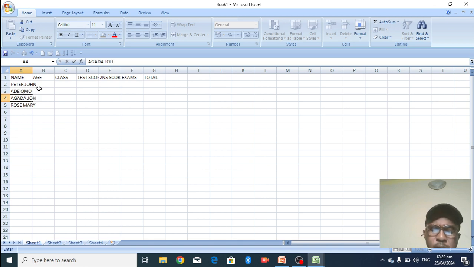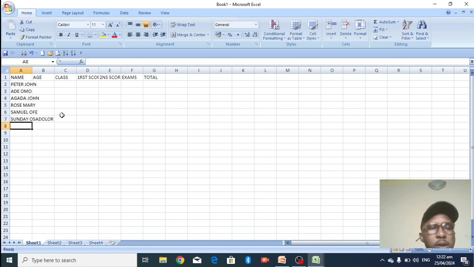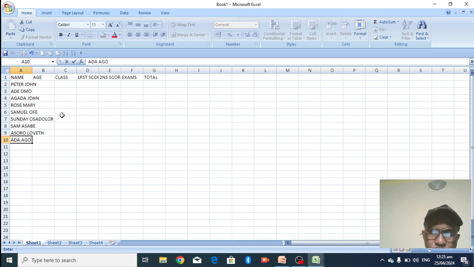John, Samuel, Ofe, Sunday, Osadolo, Sam, Asabi, Asuru, Lovett, Ada, Ago.